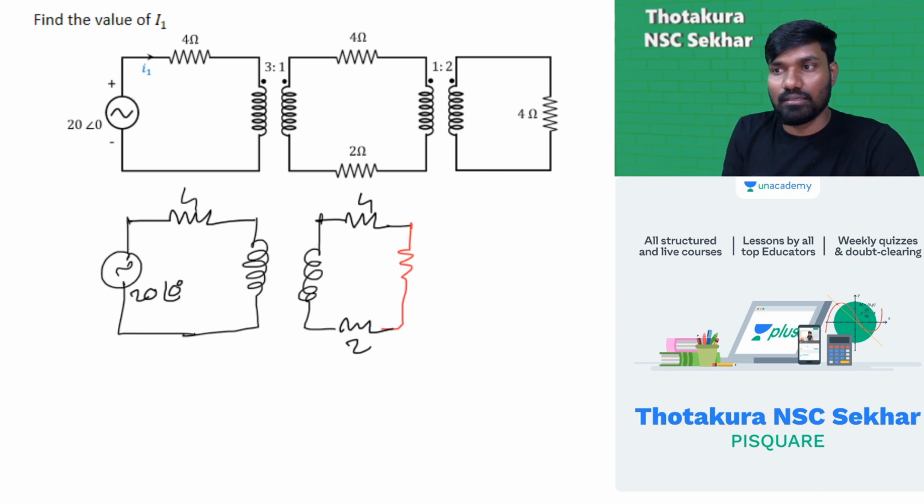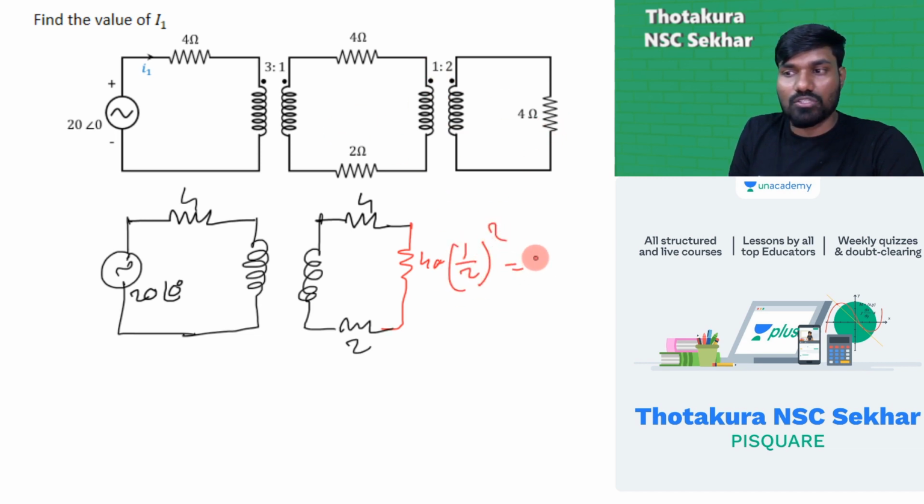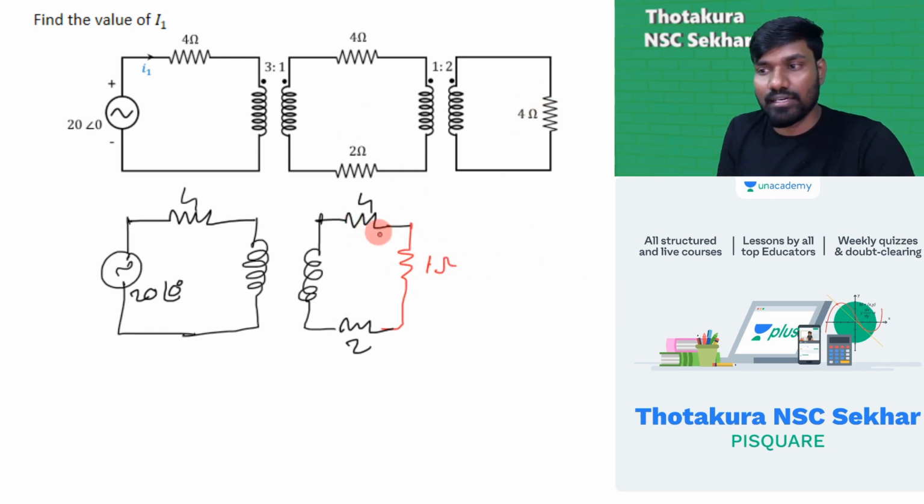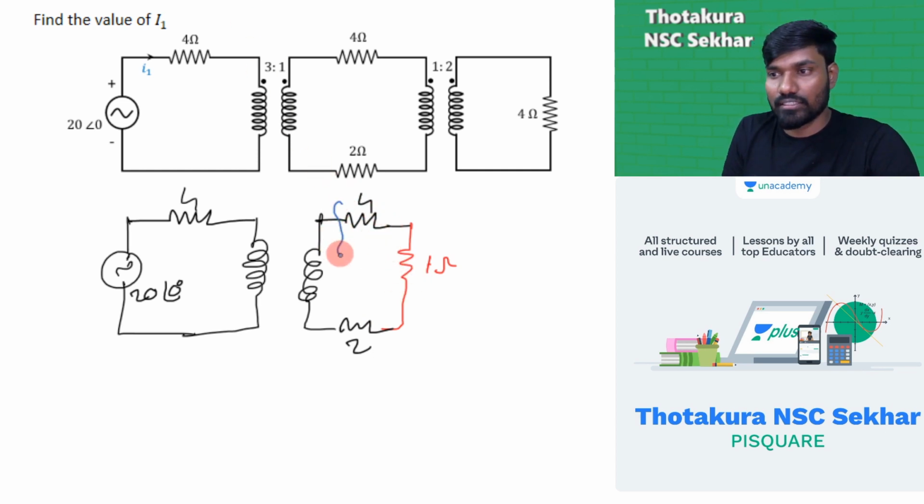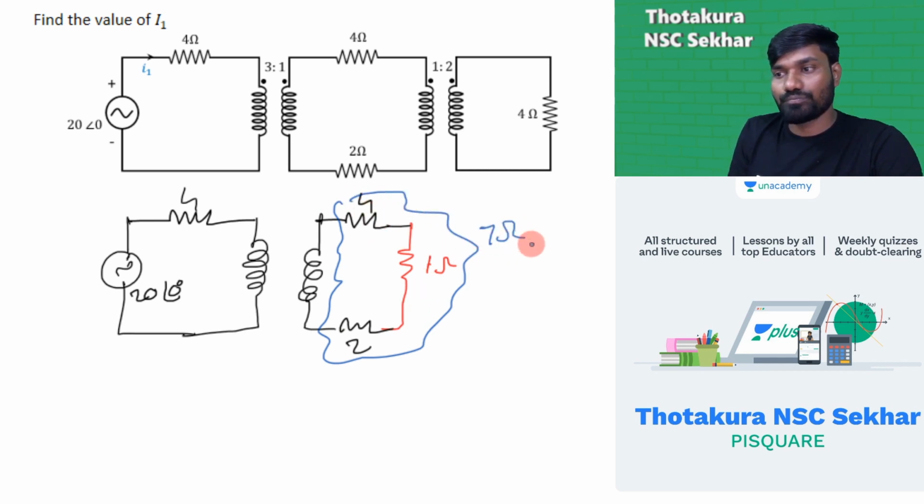This value will change. 4 will become 4 into (1 by 2) whole square. That is 1 ohm. So I can replace this entire one. 4 has now become 1 ohm on this side. Now these three are in series. What is the resultant? If you take these three in series, the resultant is 7 ohm.